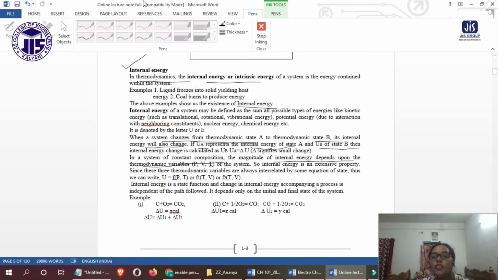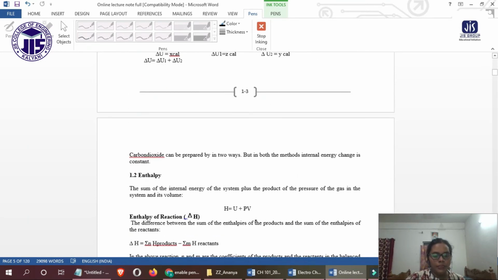Since these three thermodynamic variables are always interrelated by some equation of state, we can write E equals a function of pressure and temperature, or a function of volume and temperature, or a function of temperature and volume. So internal energy can be written this way.